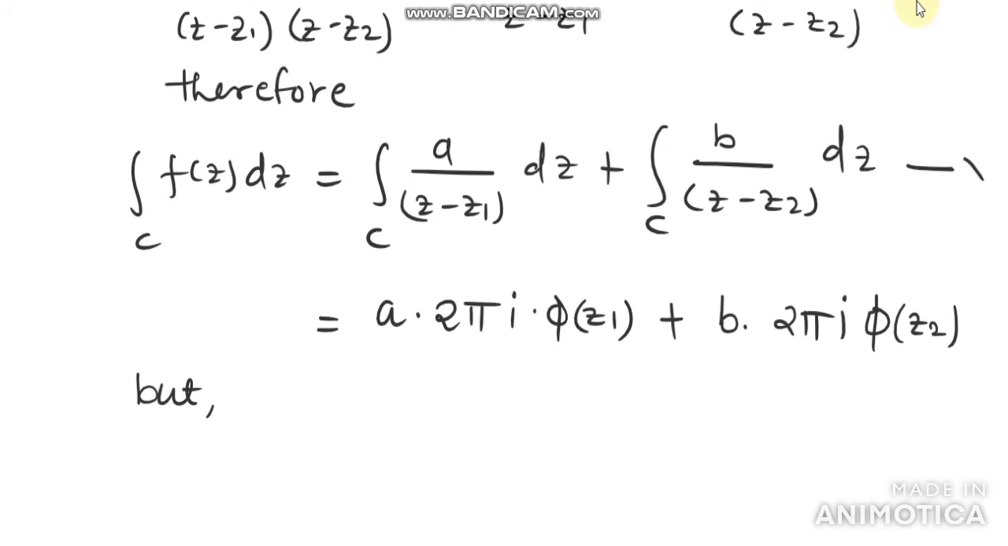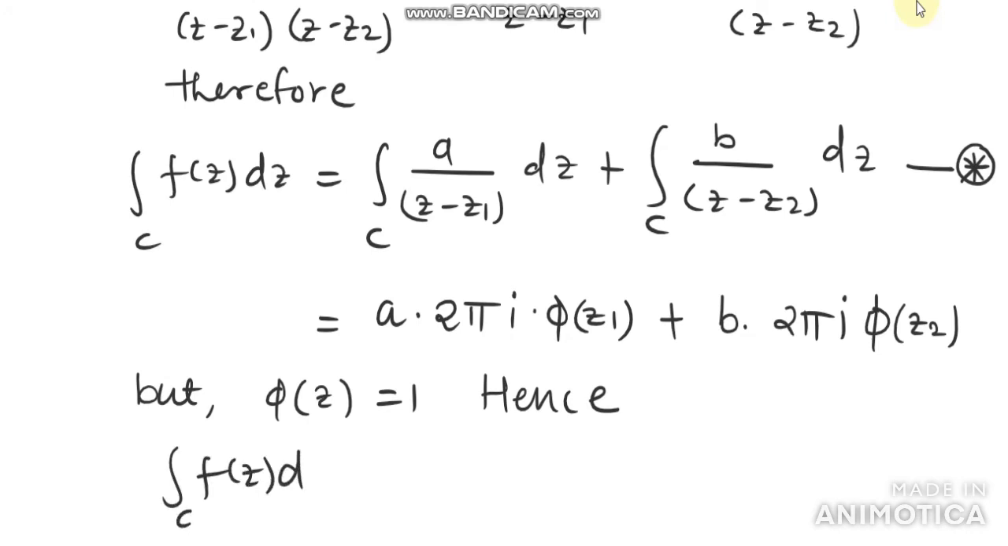But by observing this equation star, phi of z in that case is 1. So both the integrals here have phi of z as 1. Hence the value of the integral over C of f(z) dz is equal to a into 2 pi i plus b into 2 pi i. This is the required value of the integral.